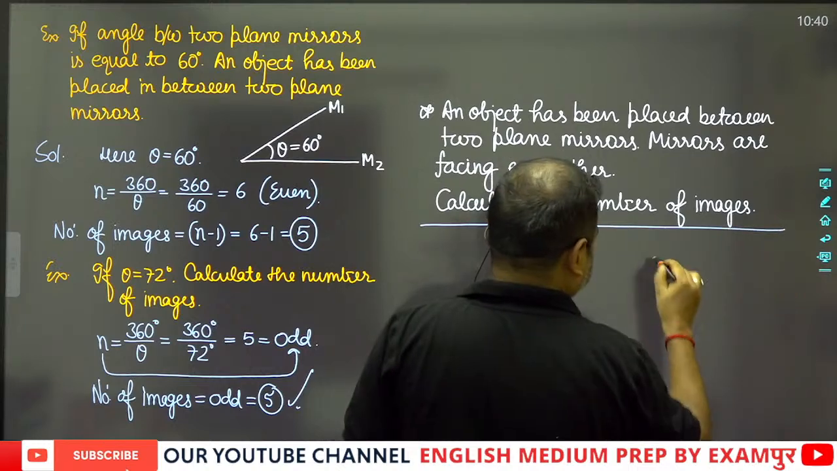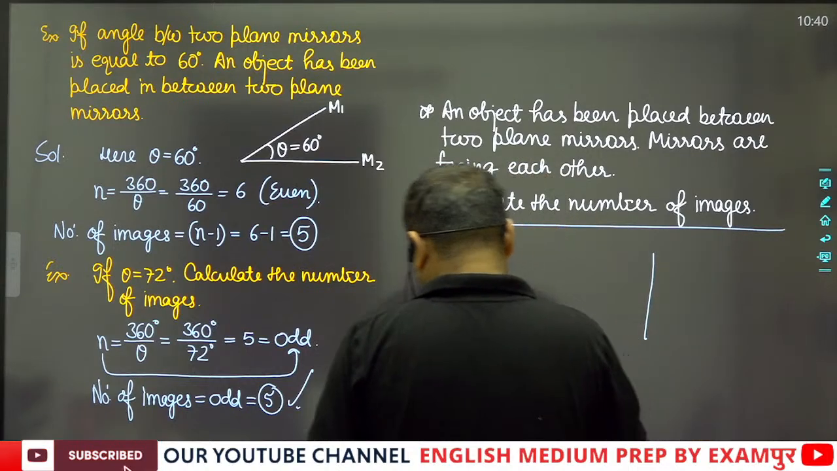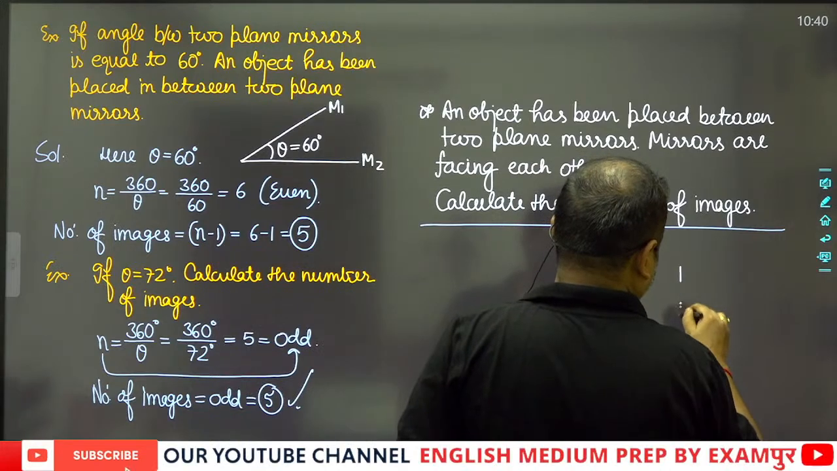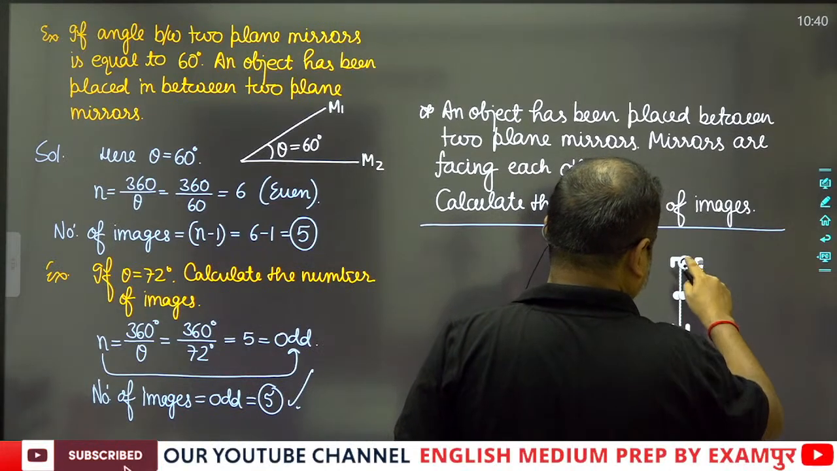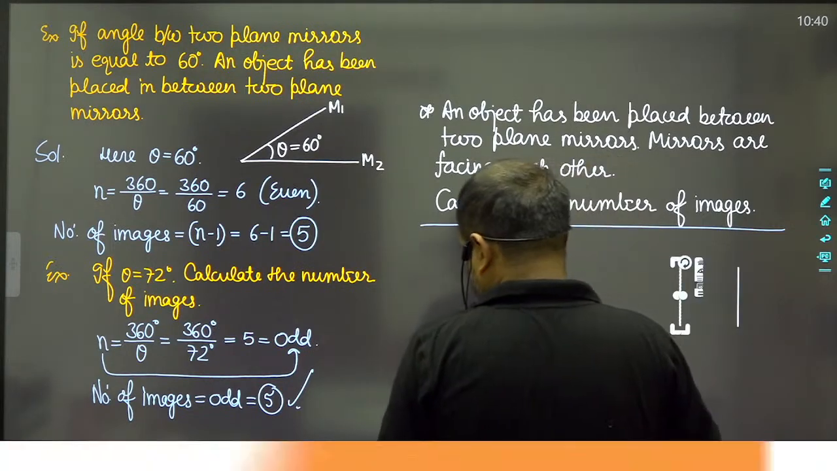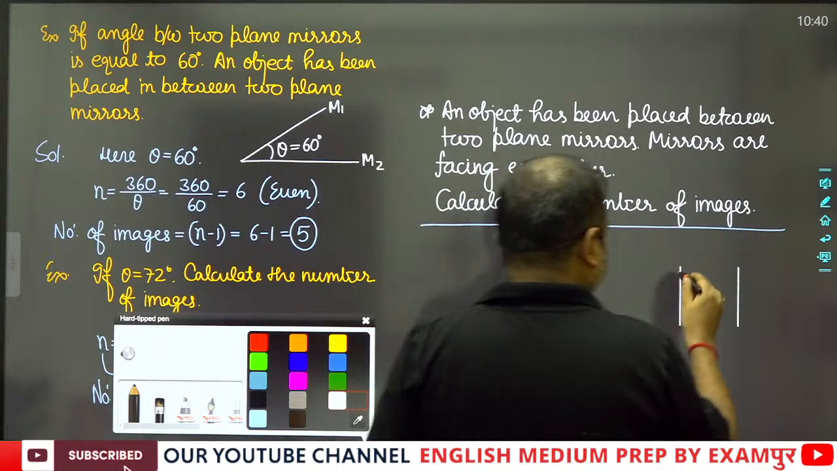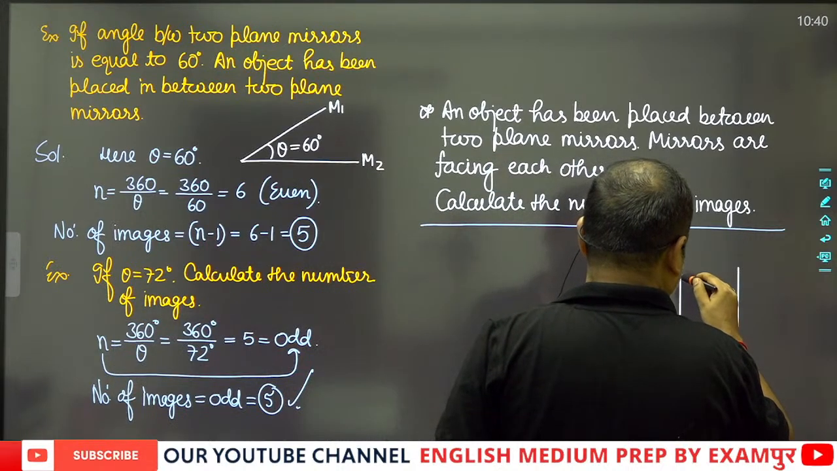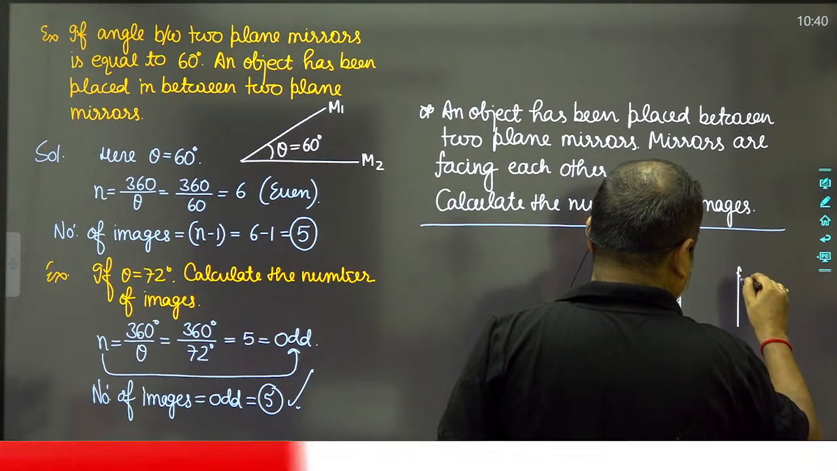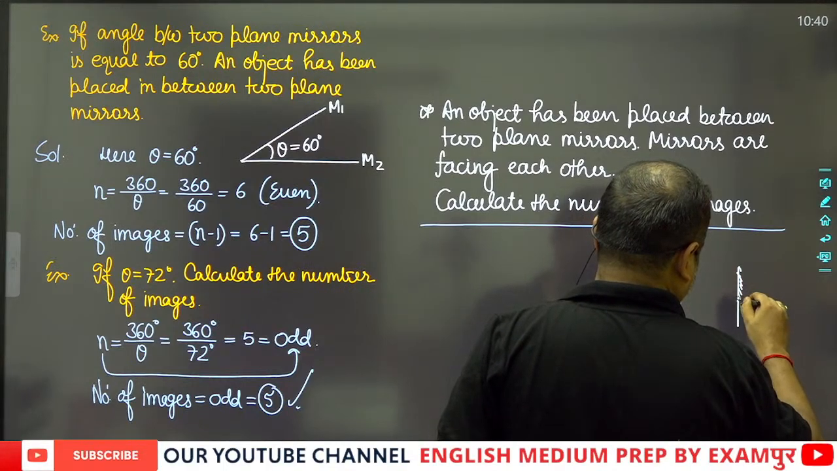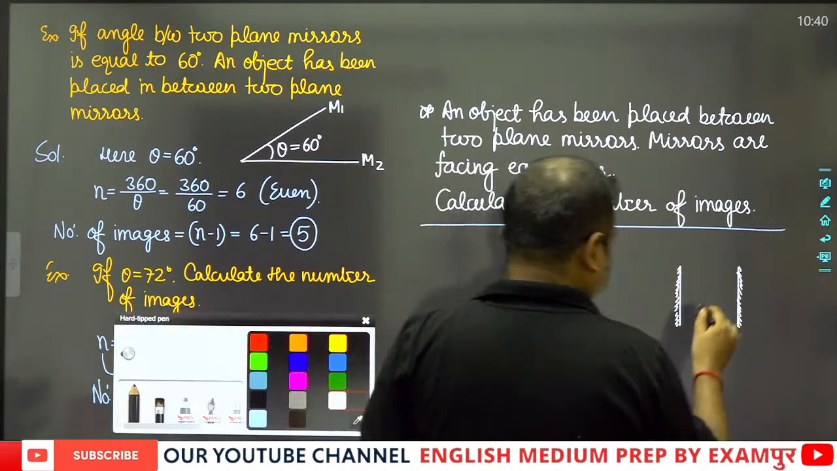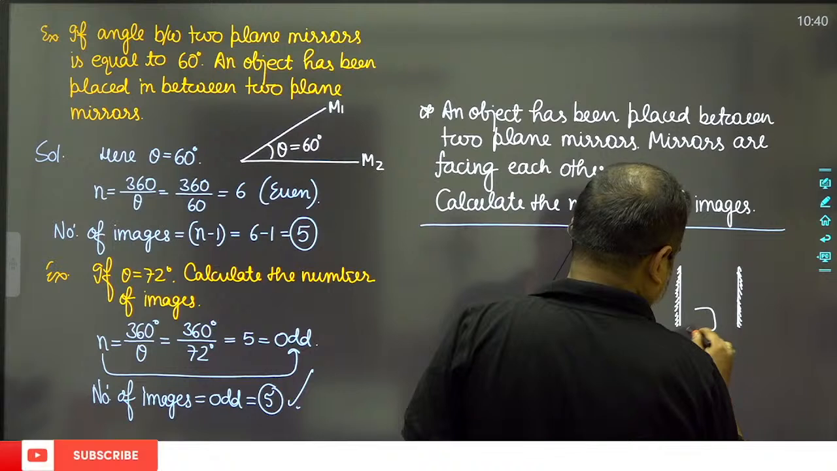It means if two mirrors are facing each other like this. Then suppose that two mirrors are facing each other, and suppose that this is